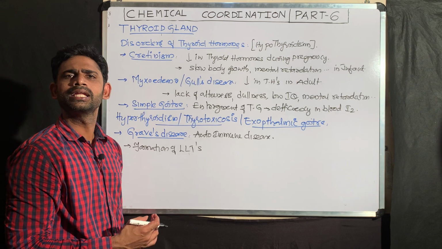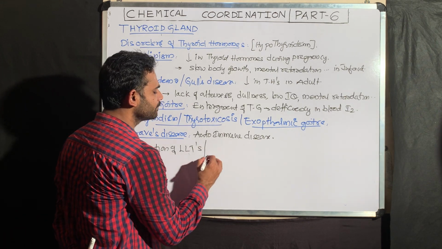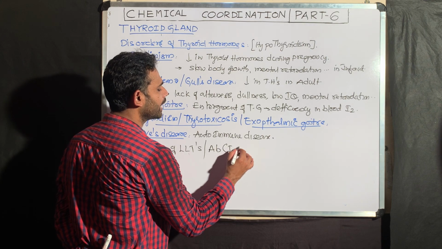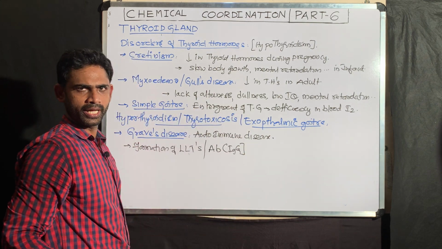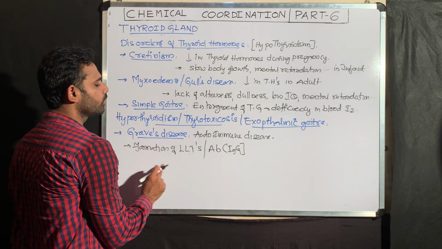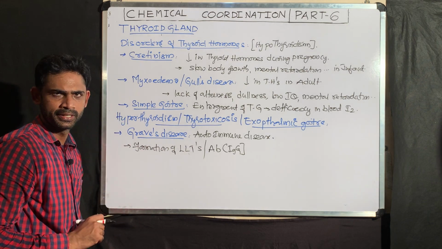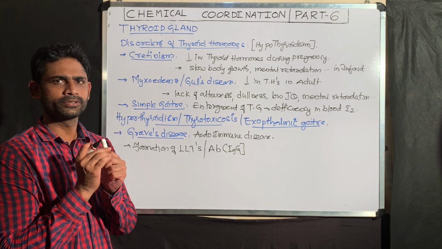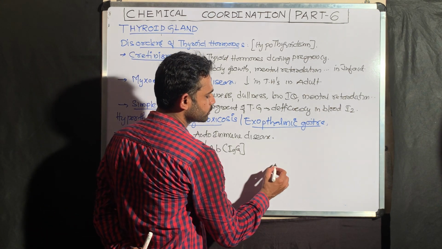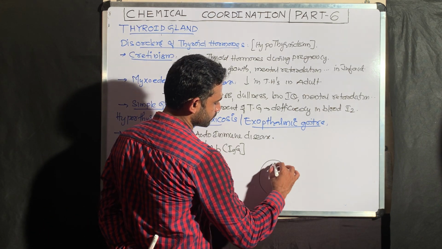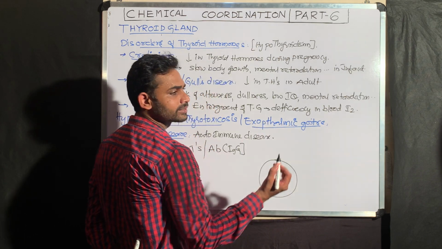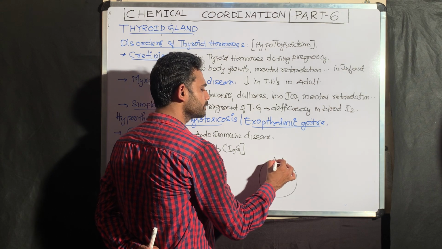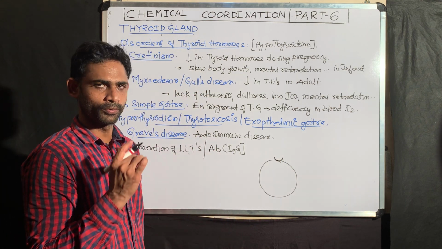Actually, what does LLTS mean? Very simple. These are nothing but a type of antibody, that is IgG. So what is the logic here? For example, take the follicular cell, because follicular cells are the only ones responsible for the formation of thyroid hormones. Consider this is a follicular cell, and consider this is a specific receptor for TSH.